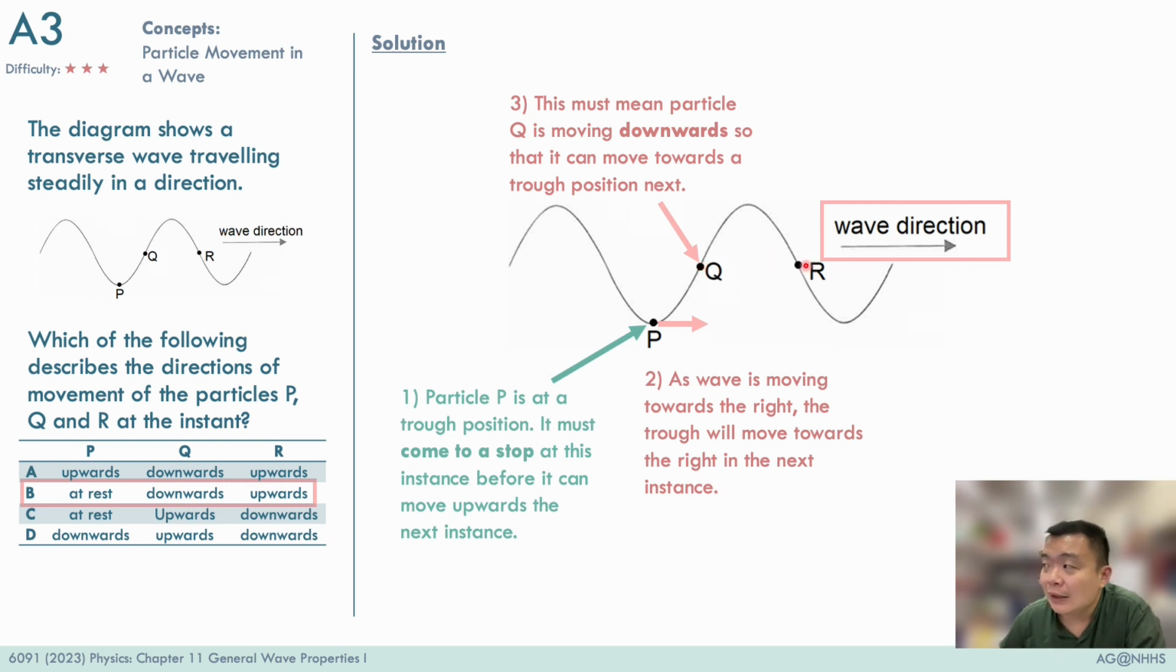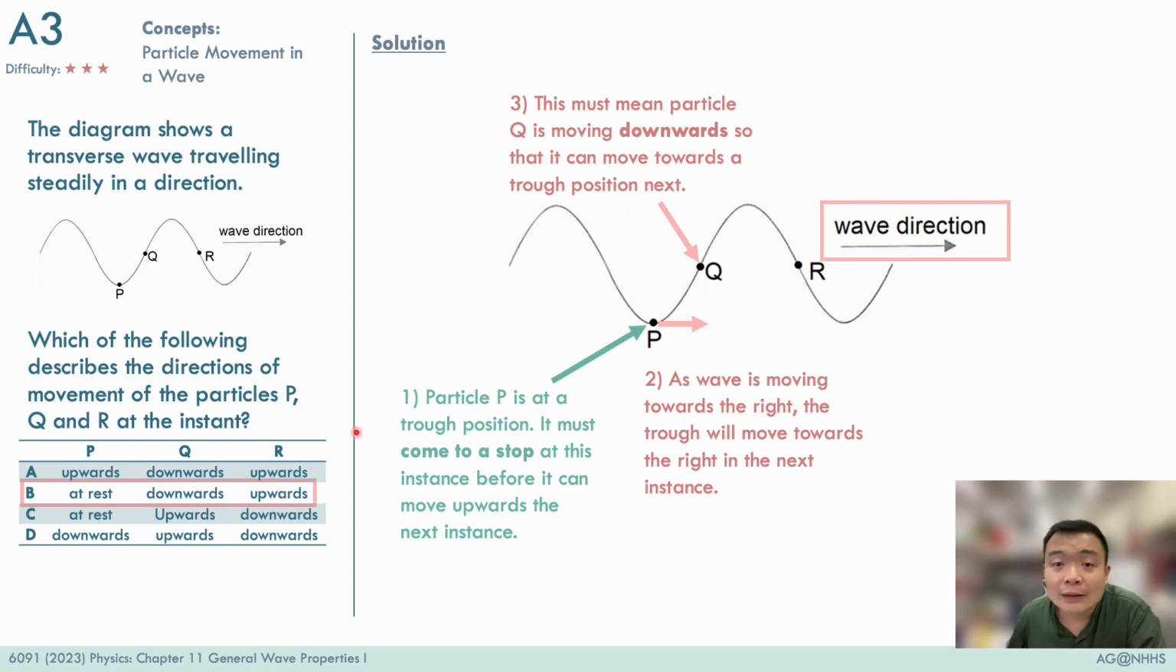Now, to get the direction of particle R, we can repeat the same analysis again. Meaning that we can look at the crest here and reason that the crest is moving towards the right, and particle R must therefore move upwards to take the position of the crest in the next instant. So this will get us the answer R to be moving upwards.